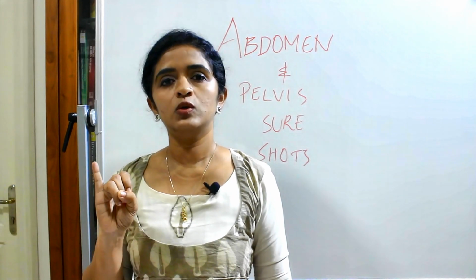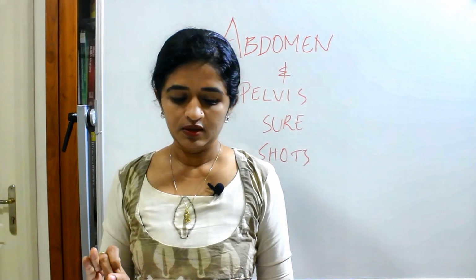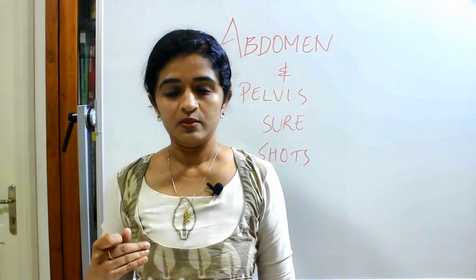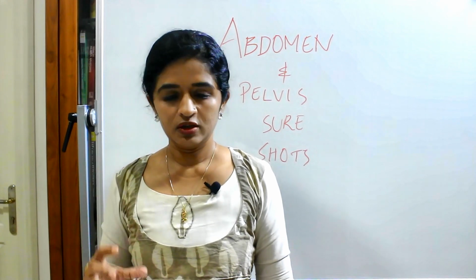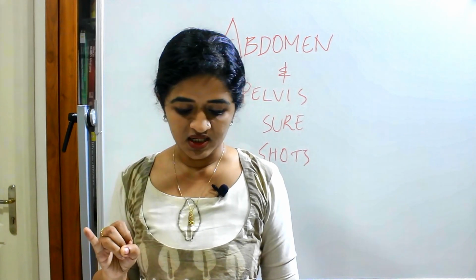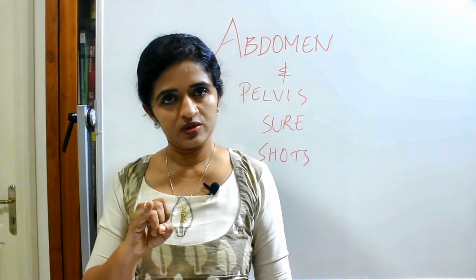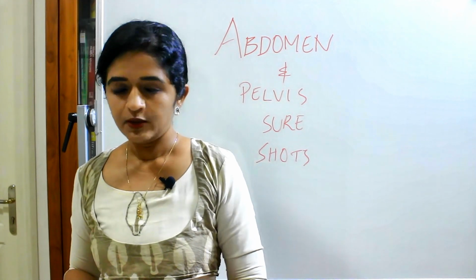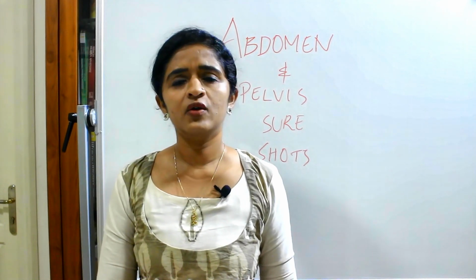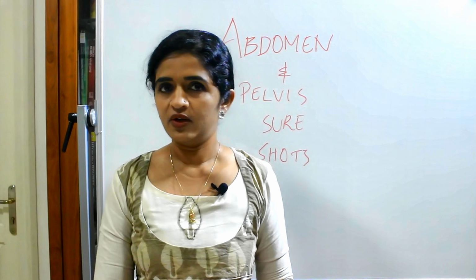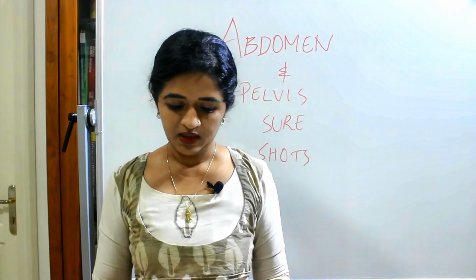So the first thing you have to know is what you mean by subphrenic space and how they are named. There are 6 subphrenic spaces, and in those 6 spaces you need to know in detail about the hepatorenal pouch of Morrison, because that alone can be asked as a short note, and the lesser sac, that again can be asked as a short note. Then the foramen of Winslow, the epiploic foramen, and its boundaries, very very important.